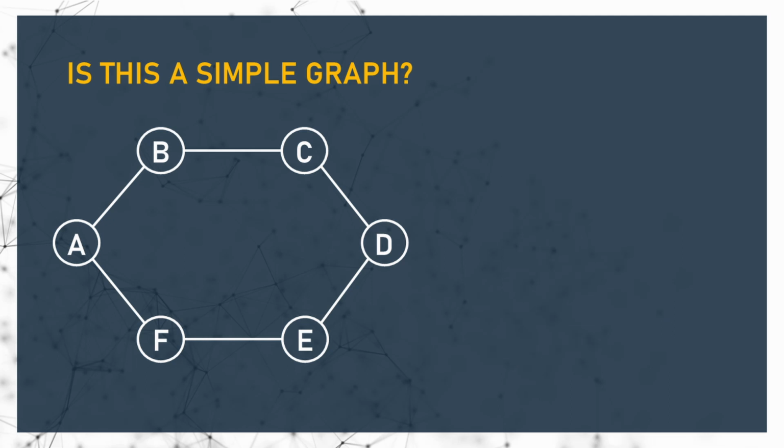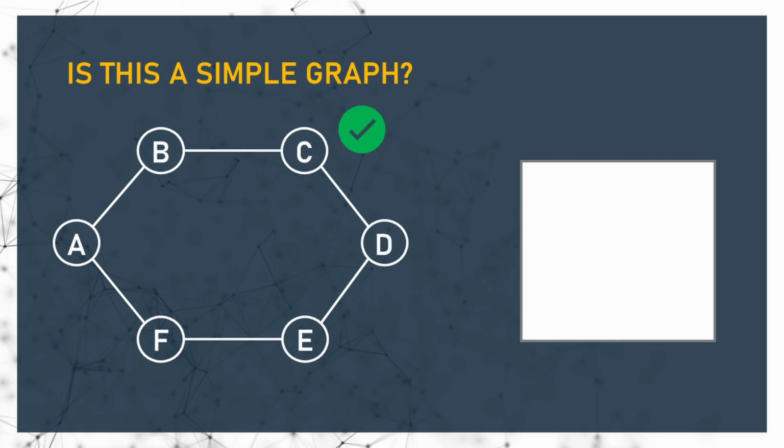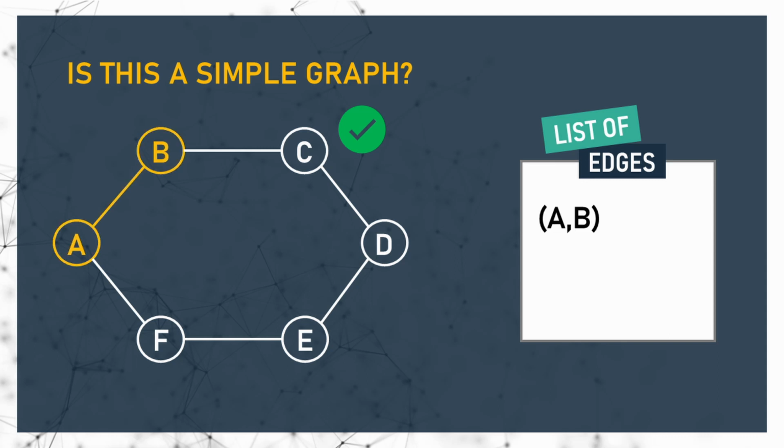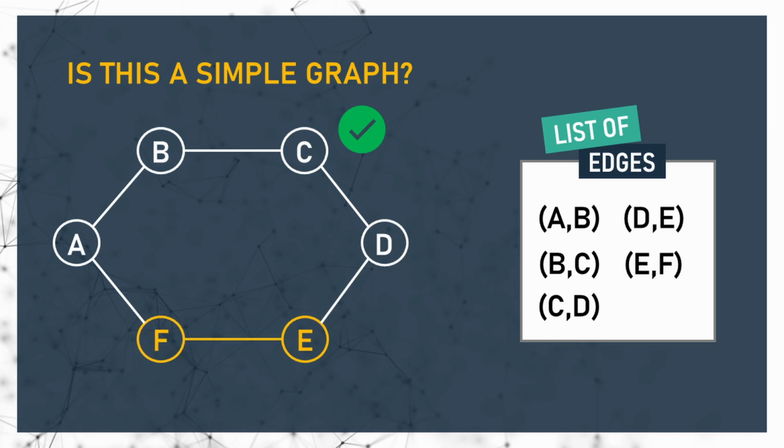If you guessed that this graph is simple, you are right. Even though it is a cycle, there are no loops or multiple edges. The edges are AB, BC, CD, DE, EF, and FA. And as you can see, none of the edges start and end at the same node. Also, there are no multiple edges between the same nodes.